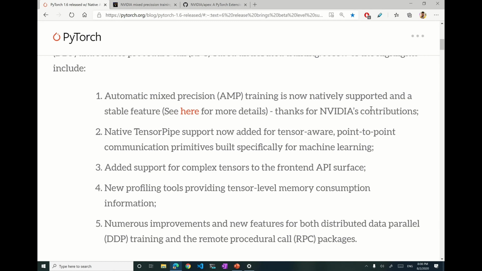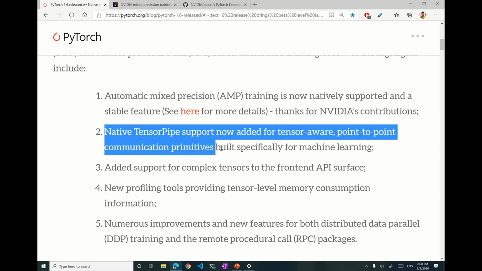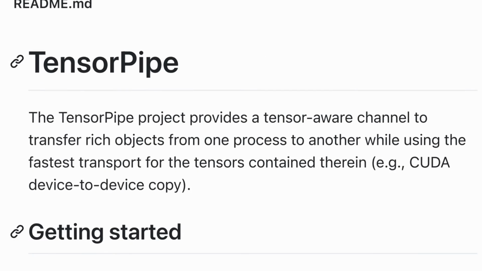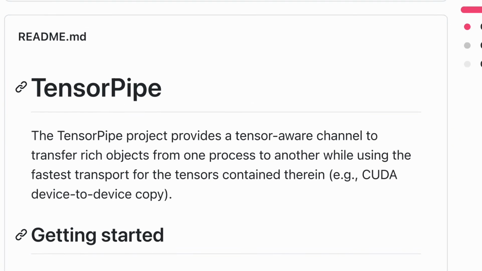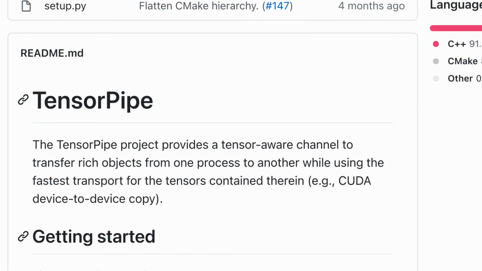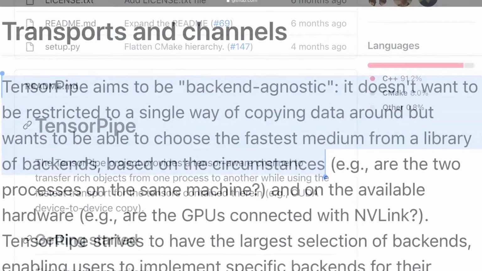1.6. The second highlight of PyTorch 1.6 is native TensorPipe support, now added for tensor-aware point-to-point communication primitives built specifically for machine learning. So TensorPipe is a communication primitive. A communication primitive describes or controls how data is transferred between processes.